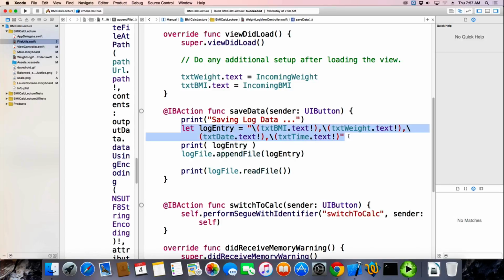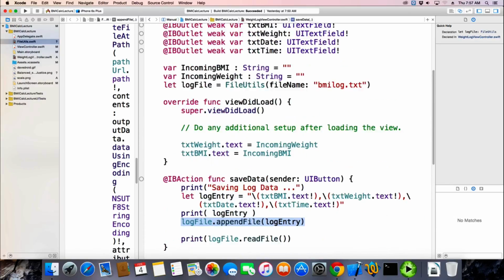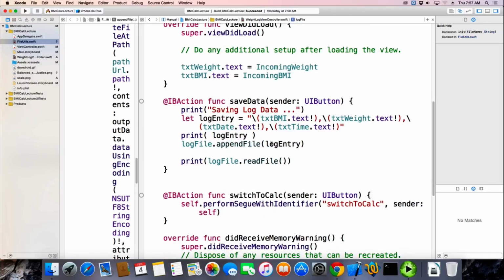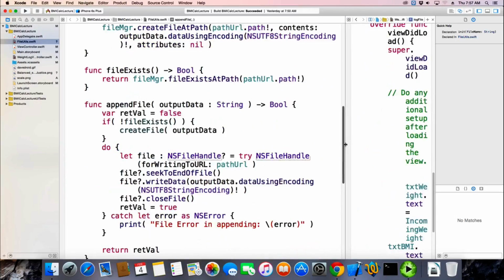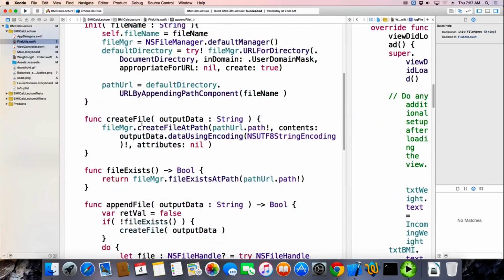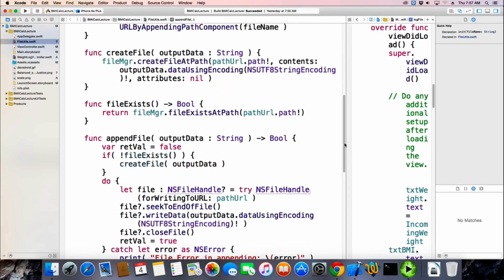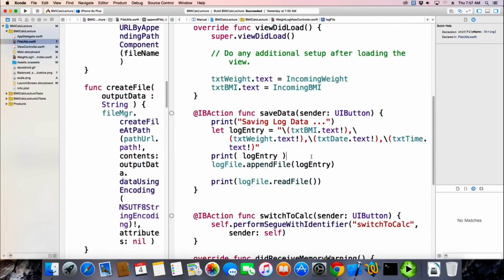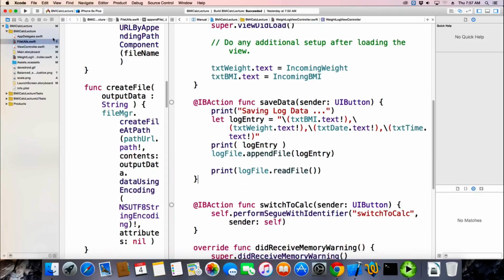All right, so we create a string with what we want to save. We get those from the text fields. I append it to my file that I already have created. Remember, the file name gets put in the constructor. So log file already has the name. I don't have to worry about that at all. So it makes the coding on this side of it a lot easier. I've encapsulated a lot of functionality in my file utils that once I've written, hopefully we'll never have to deal with again.